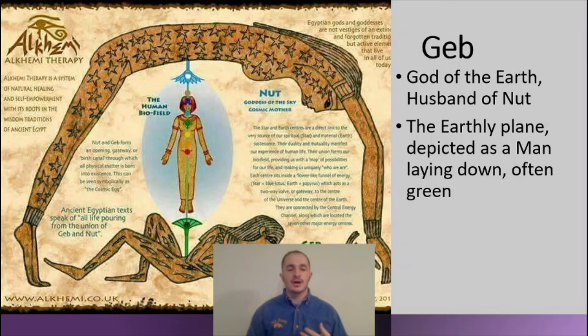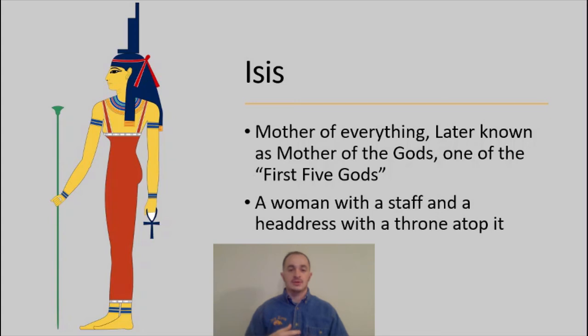So now we're going to talk about three of the first five gods. So first we have Isis. Isis would be the mother of everything living and dead, later known as the mother of the gods and one of the first five gods, actually the second born of the first five gods.